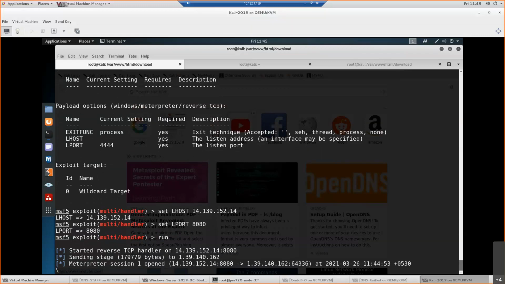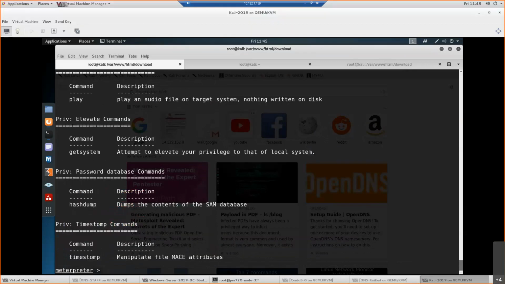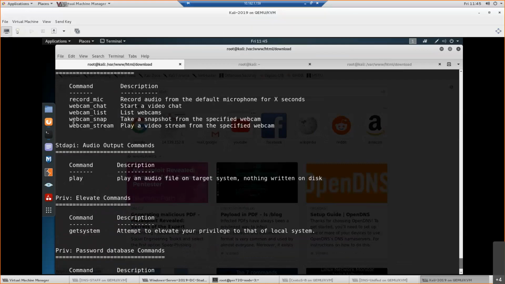Now, once that malware is connected, I am getting a reverse shell, a meterpreter shell. Now here there are a lot of things I can do. You can see a lot of things I can do, right? What I can do, I can even take a webcam snap.